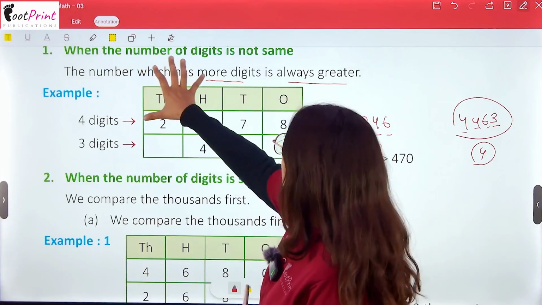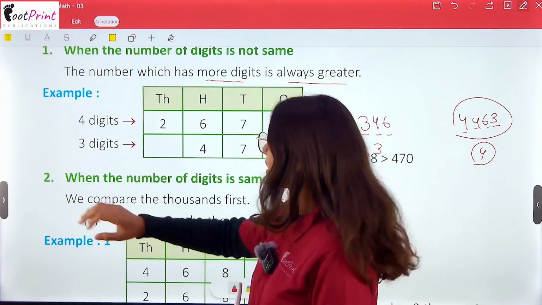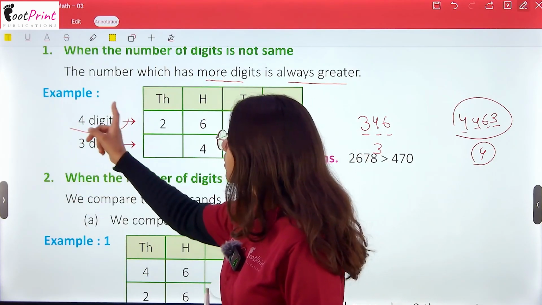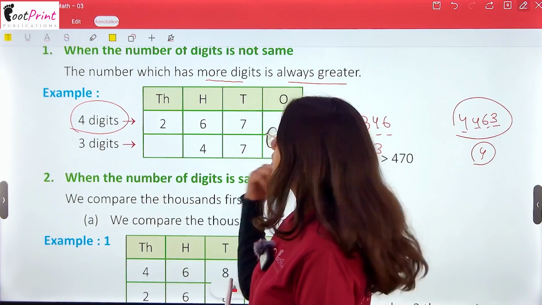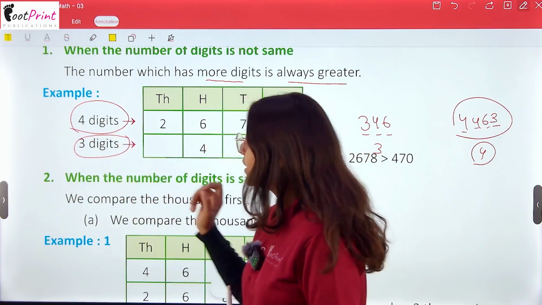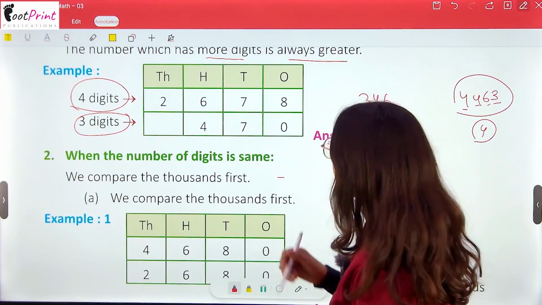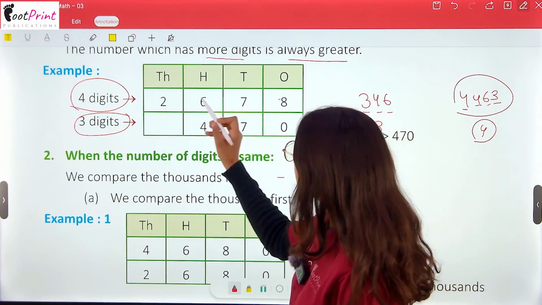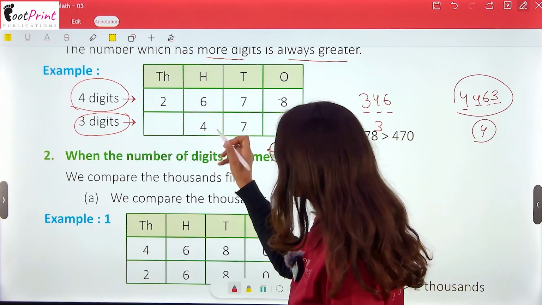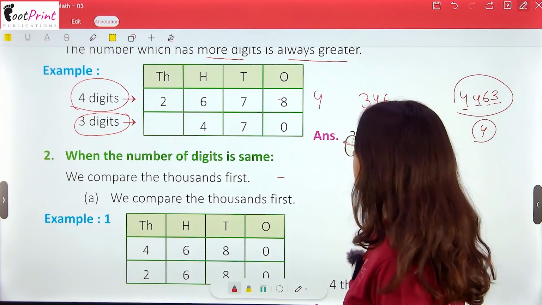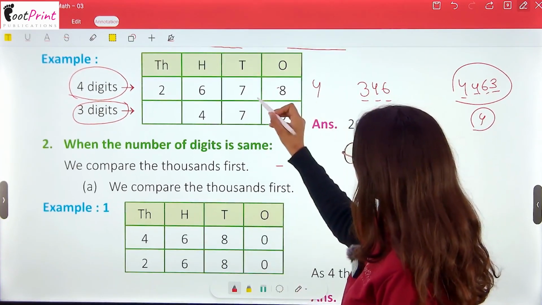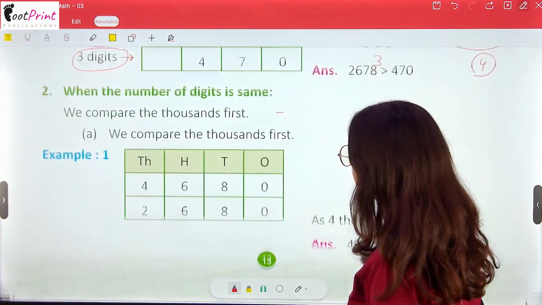then the number which is greater depends on its number of digits. So here 2678 has 4 digits and this has 3 digits. So of course 4 is greater than 3. Then we can say that this particular number is greater than 470.